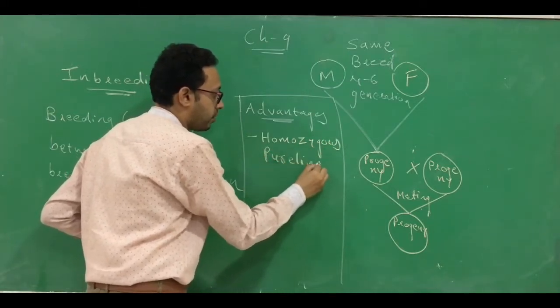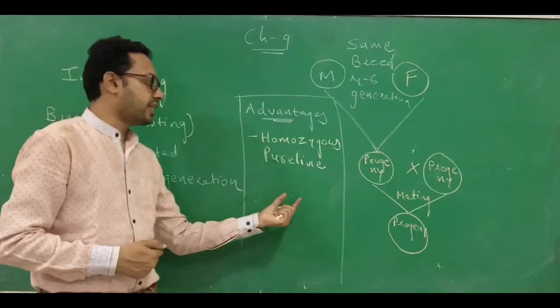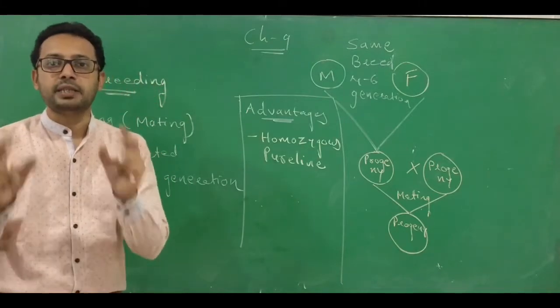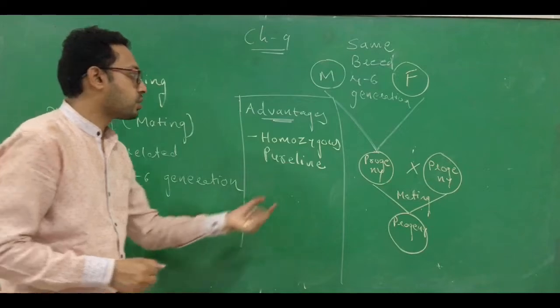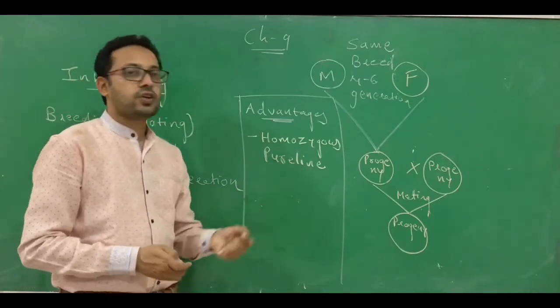What is a pure line? That we will discuss in chapter number 5 when we start unit number 2. Pure line means they have homozygous, similar conditions. So this procedure is used for the homozygous pure line condition.